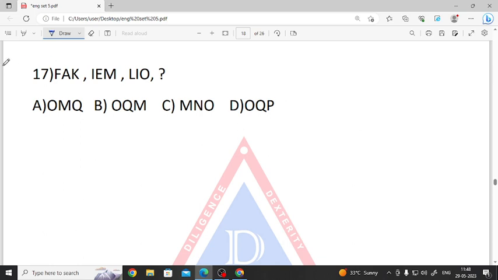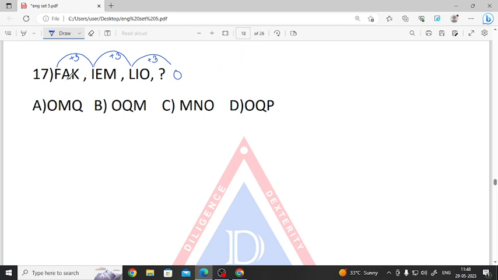Okay. Next is again missing series. So what is given? F goes to I goes to L, then what will L go to? If we see F goes to I, that means it is going with plus 3. I goes to L, again plus 3. So L plus 3, that should be O.